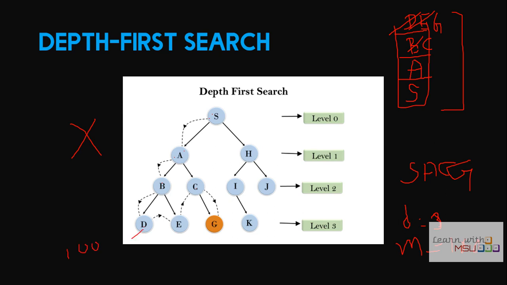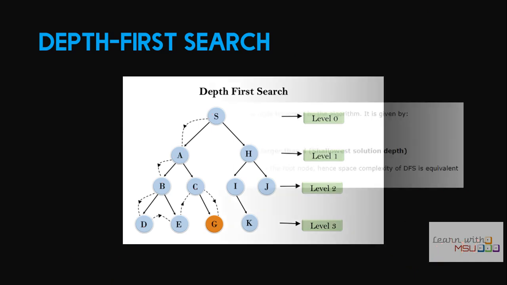So what will happen is, from S we will open A, from A we will open B, from B we will open D, from D we will open this path. So this path will be extended up to 100 depth. This DFS can enter into an infinite path. If the M value is too large compared to this D value, it will enter into the infinite path. That is actually the problem.